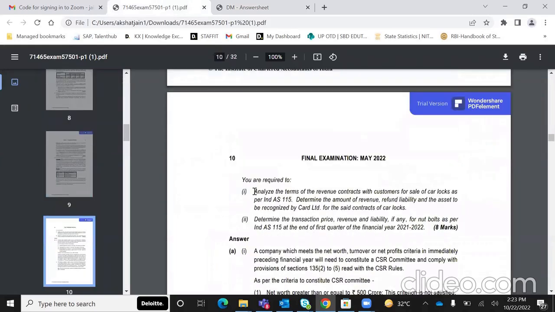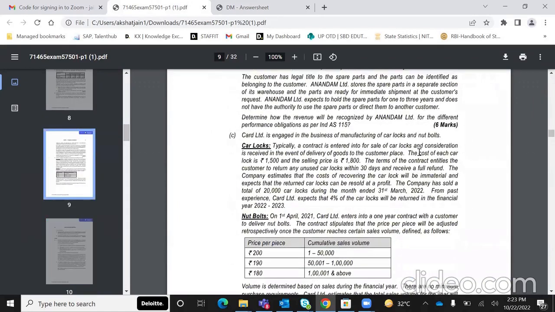इसमें भी 2 हिस्से थे. Number 1 was analyze the terms of revenue contracts and determine the amount of revenue, refund liability, asset to be recognized. Okay, so it's a very typical question. जिधर we've been given the terms entitle the customer to return within 30 days and receive a full refund, and cost of recovering will be immaterial, and returned logs can be resold at a profit. Hence cost is less than NRV and cost पे हम लोग asset को measure करेंगे.